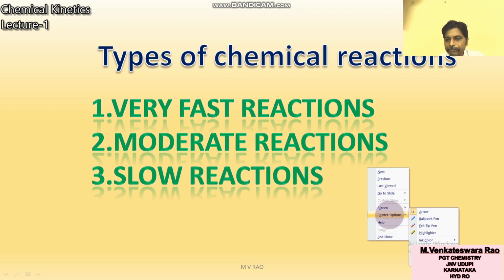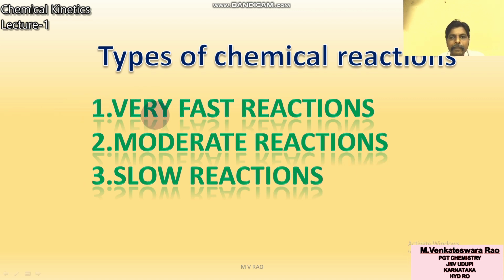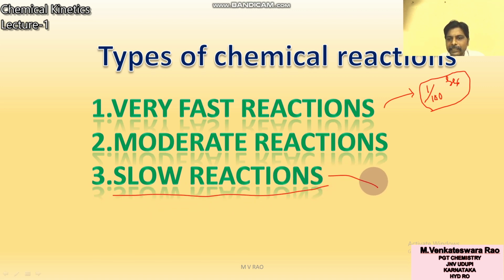Generally, the first type, very fast reactions, will complete in a fraction of a second, like 1/100 of a second. So they will complete in less than 1 second. Slow reactions, in some books they give very slow reactions also.